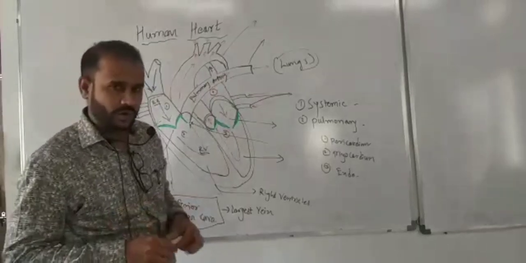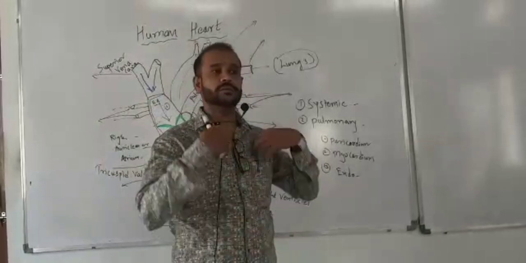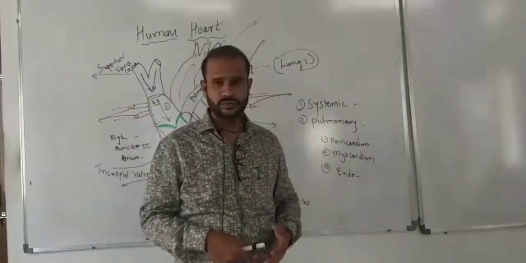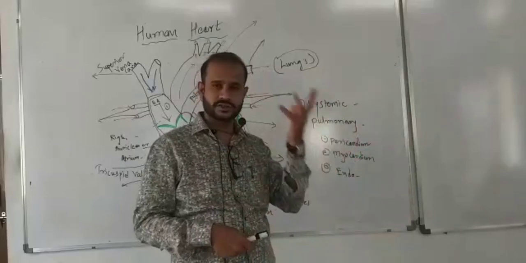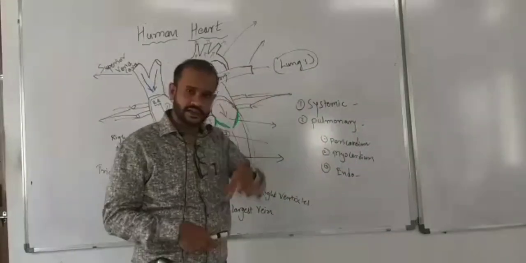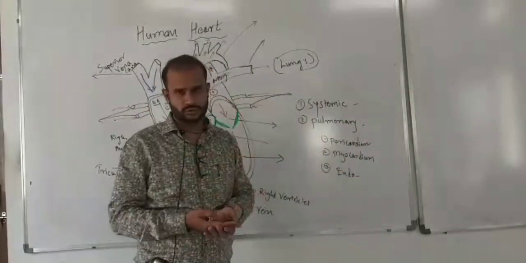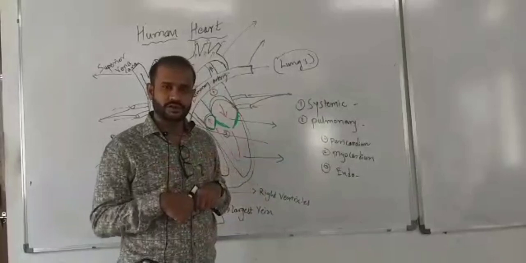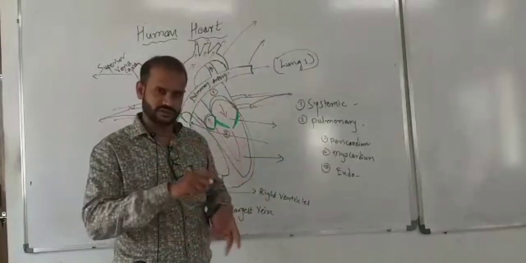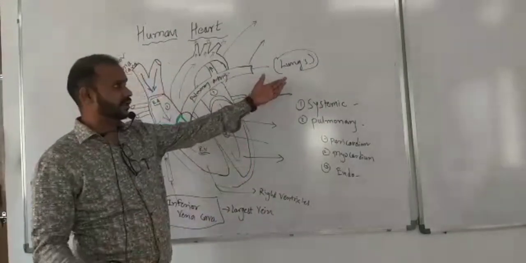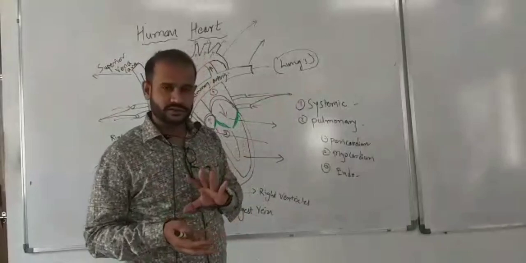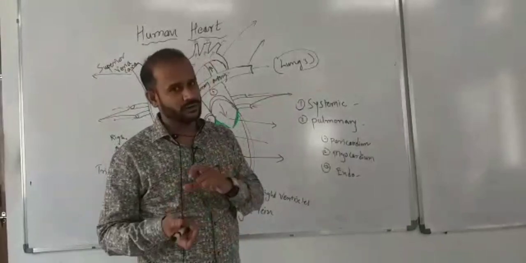Okay. Now, what happens in lungs? Whenever we breathe in, we are breathing in oxygen. And whenever we breathe out, we are releasing CO2. So, this deoxygenated blood in lungs releases CO2 and accepts O2 by the diffusion method. How? We'll see in the breathing and exchange of gases. First, right now, understand, in short, in lungs our deoxygenated blood gets oxygenated.